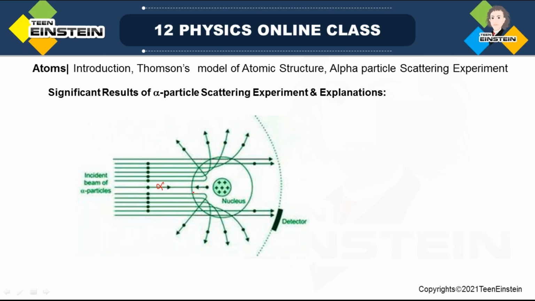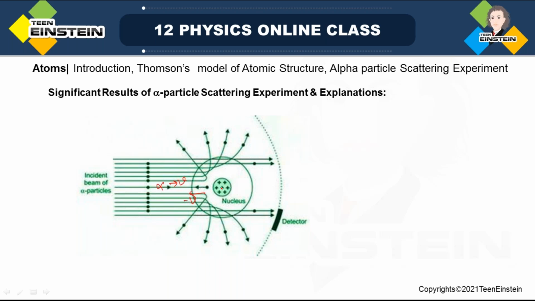That means the alpha particle comes in with velocity v and goes back with velocity v like this. Okay, it is going back in the opposite direction or getting rebounded. Very few particles. That means the positive charge is distributed or kept at a very very tiny space inside the atom.